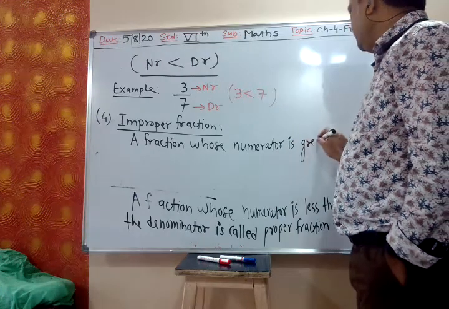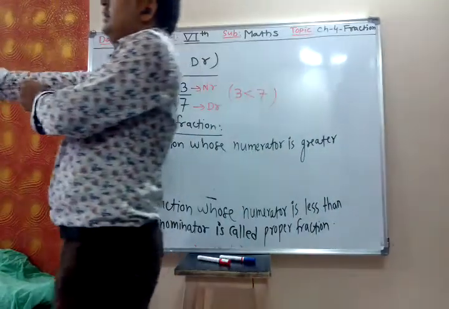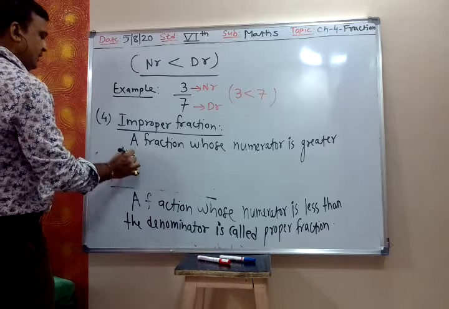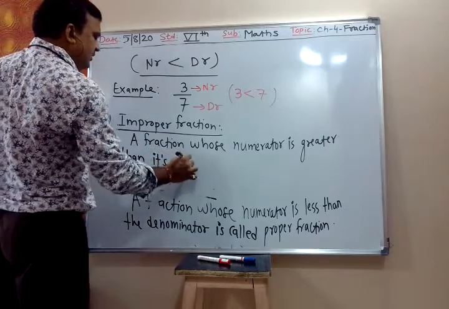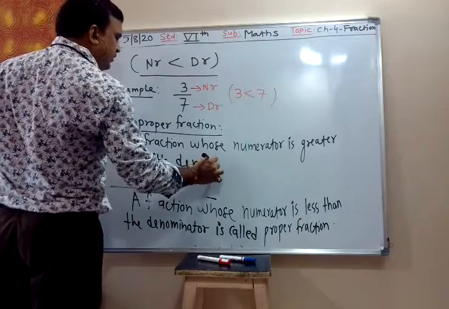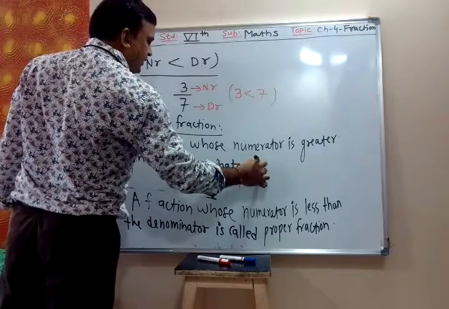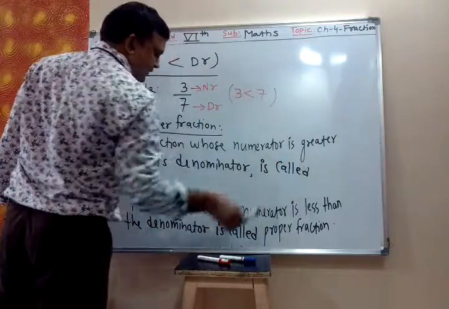A fraction whose numerator is greater than its denominator is called improper fraction.